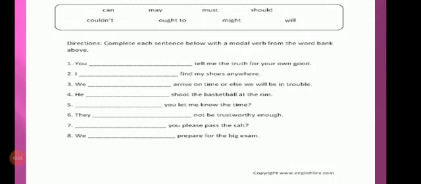You have to insert any one modal verb in each of the following blanks. Here are 8 modal verbs and 8 blanks given. You have to use one modal verb once in each blank.